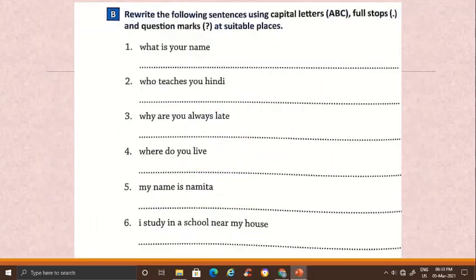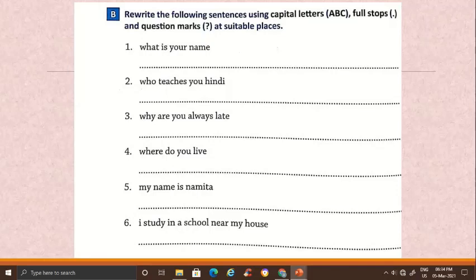Next exercise B. Rewrite the following sentences using capital letters, full stops and question marks at suitable places. In these sentences, we have to do 3 things. We have to use capital letter wherever necessary. If it is a telling sentence, we use a full stop at the end. If the sentence asks us something, we put a question mark at the end.